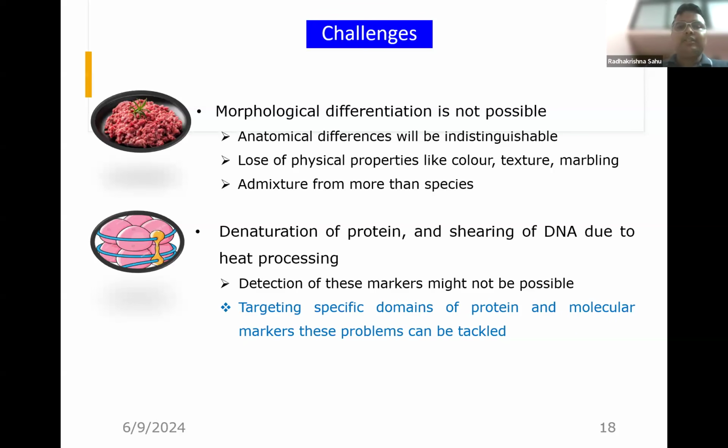Here comes the role of bioinformatics and proteomics, by which we can identify specific domains of protein. By use of genomics, we can identify specific molecular markers which are resistant to heat. And later, these methods can be adapted to field level for detection of meat, which I am going to tell subsequently.